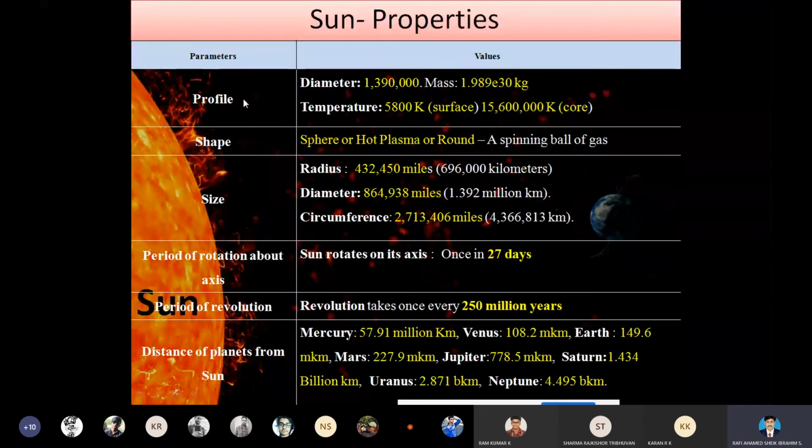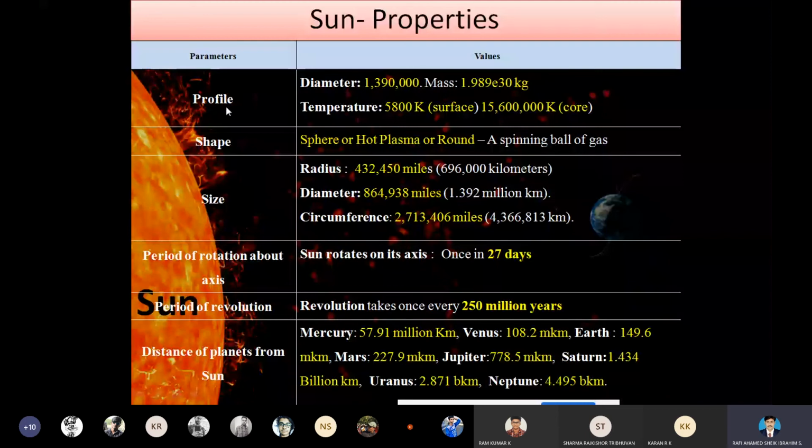The profile covers the diameter of the sun, total mass of the sun, the temperature induced and the temperature circulated from the sun, shape of the sun, size of the sun, period of rotation about the axis, period of revolution, and the distance of planets from the sun. These are the properties of the sun. The profile is the first parameter.